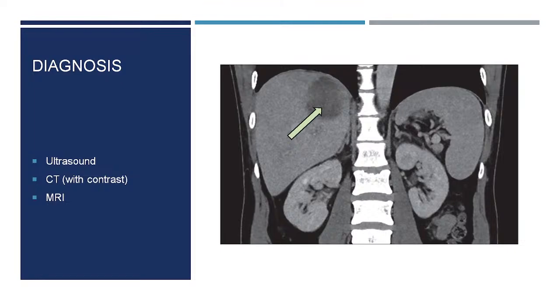If you see, this is a CT scan picture of the liver showing a big amoebic liver abscess in the right lobe of the liver. Usually diagnosis can be easily done by ultrasound, CT scan, particularly with contrast, and even MRI. CT abdomen is the most commonly used and it can be detected on ultrasound, but CT is more sensitive. Ultrasound is relatively less sensitive, it cannot detect a small abscess.